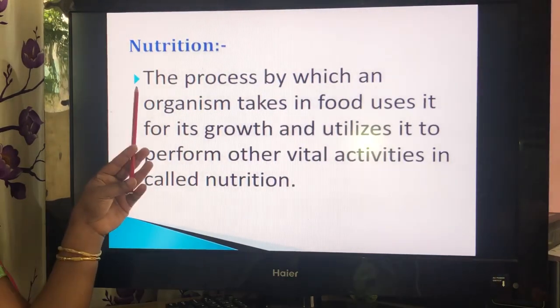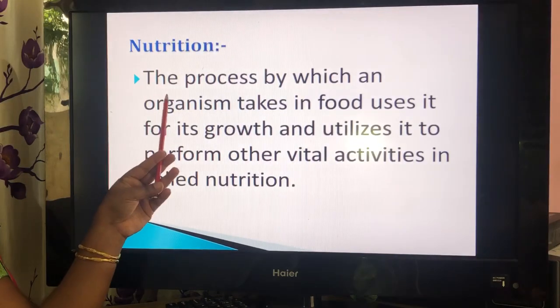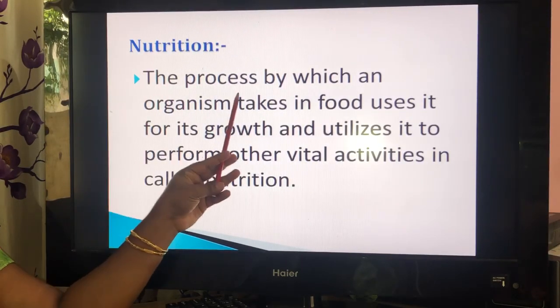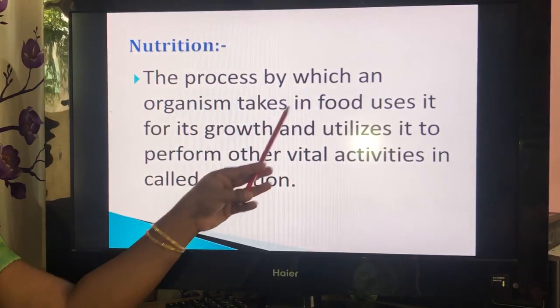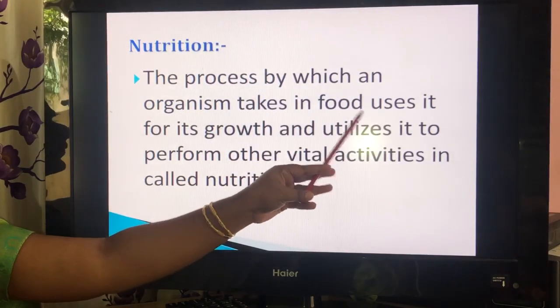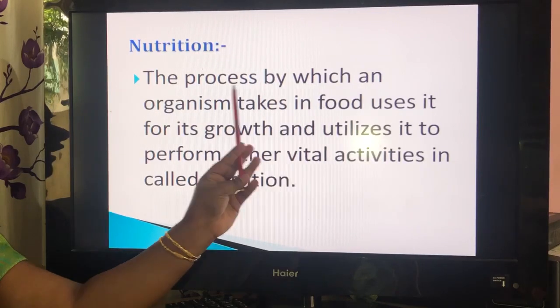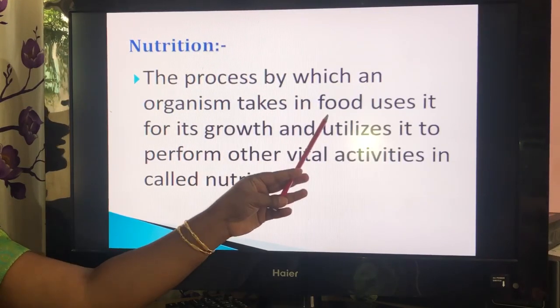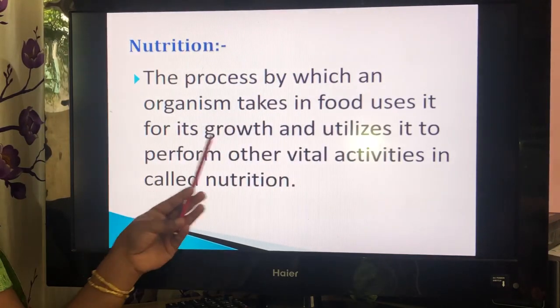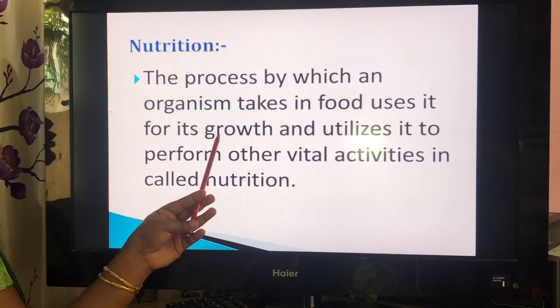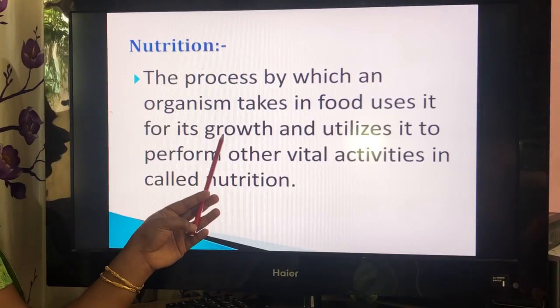Okay, once again see the definition of nutrition. What is the process by which an organism takes in food? First, it takes in food. Second, it uses that food for its growth.